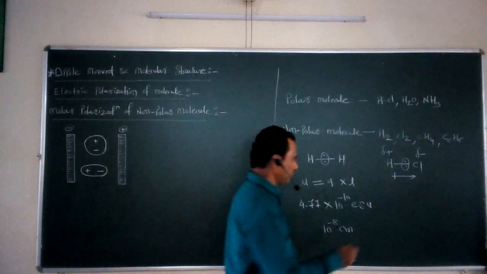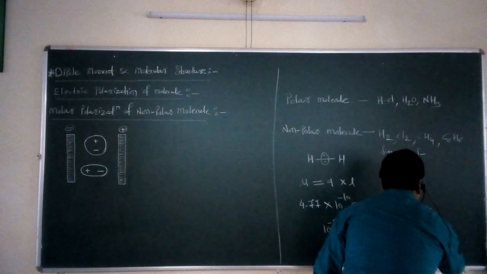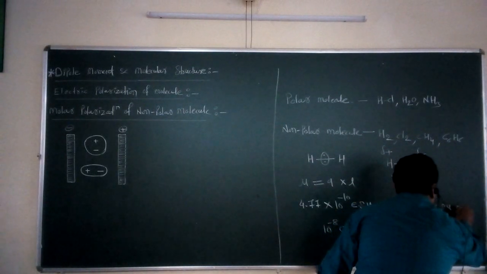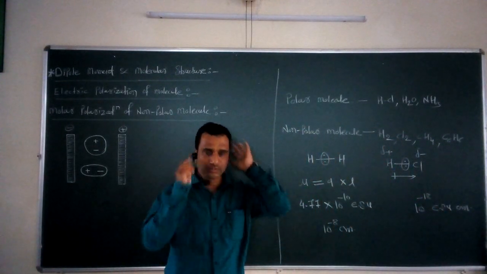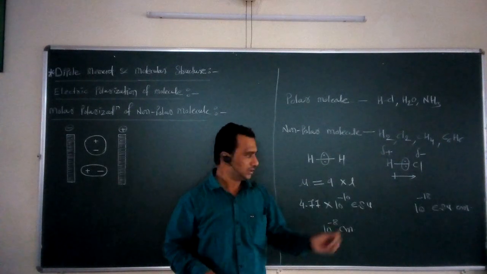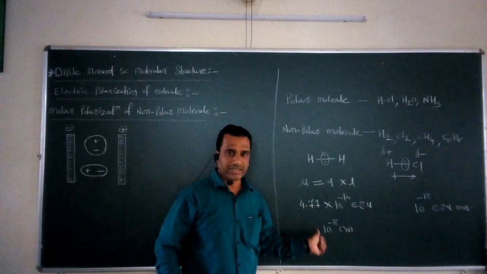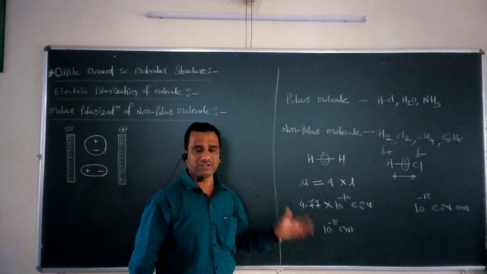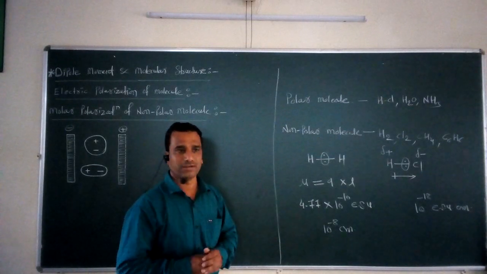what happens? We get a value of 10^-18 ESU centimeter. This type of unit is called the Debye unit, and this Debye unit is nothing but the unit used to express the dipole moment of a particular polar molecule.